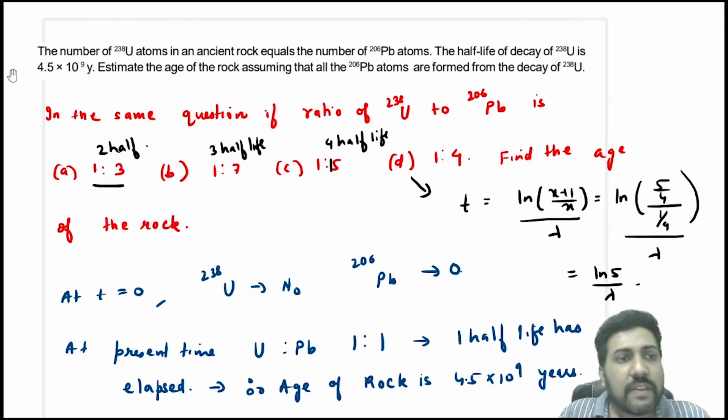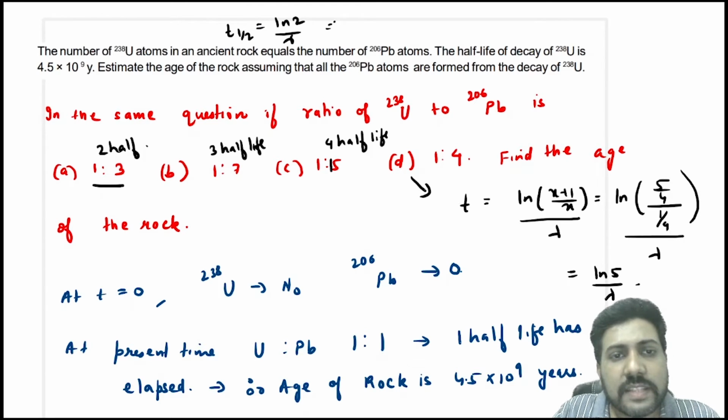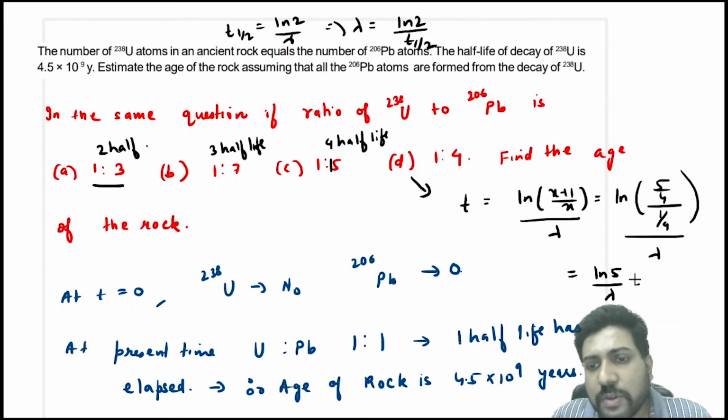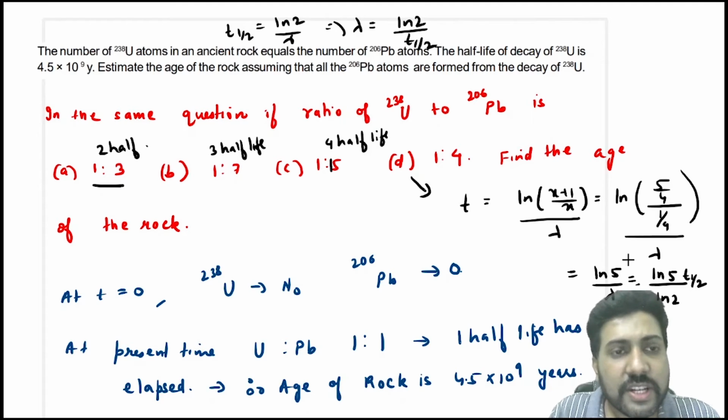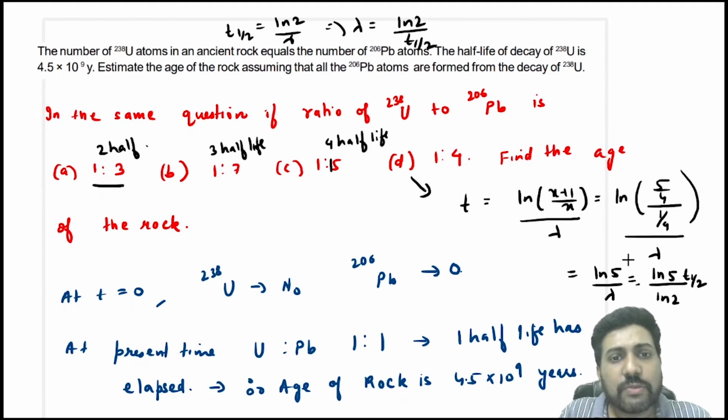Now they have given you t half, they have not given you lambda, but from t half is equal to ln 2 by lambda, you will say lambda is equal to ln 2 by t half, right? So you'll just put the value here and you will say ln 5 divided by ln 2 divided by t half. So this is the age of the rock when the ratio of uranium to lead sample is 1:4. Okay, so for any ratio you can now find the age of the rock. This is a very important question. Again, I am telling you, you should know how to solve these problems.